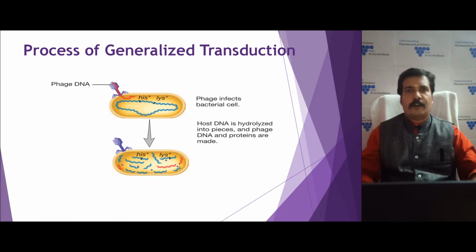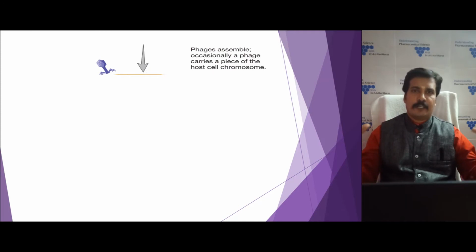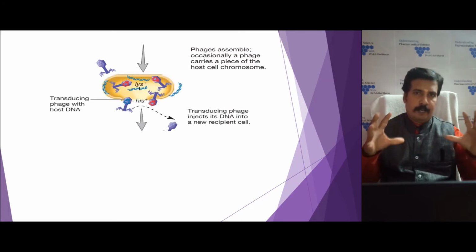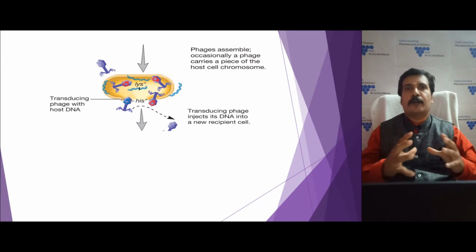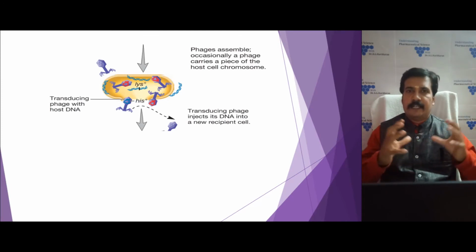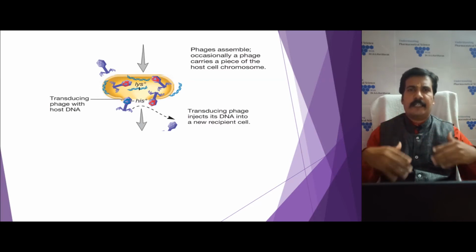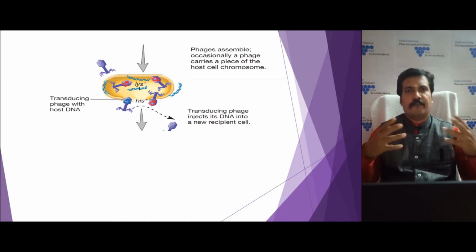Later the phage starts assembly, packing its genetic material into a capsid. Generally it takes up only the viral genome into the capsid, then it is packed and released, and the next life cycle follows.